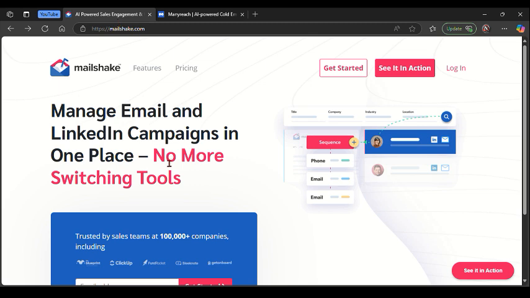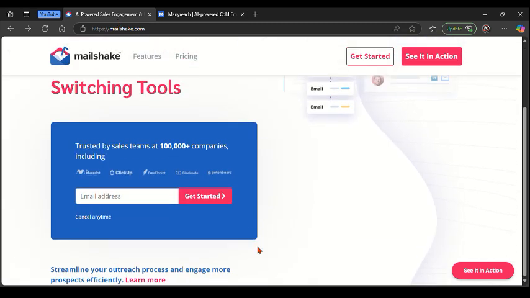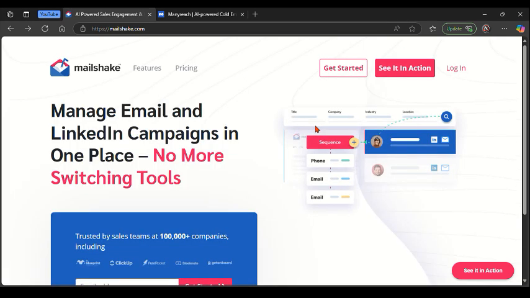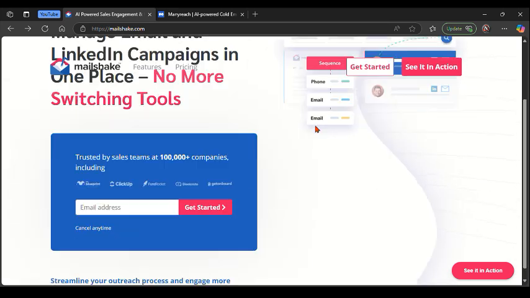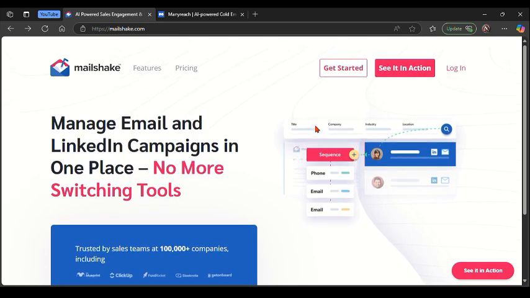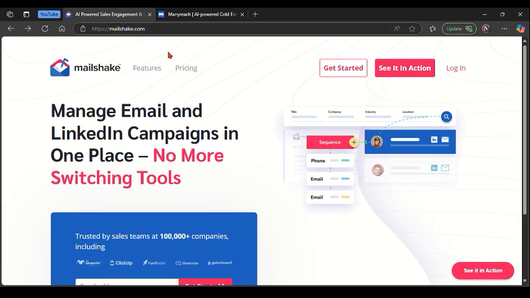And talking about what these two platforms are best at, Mailshake is best for sales teams and agency scaling with multi-touch cold outreach campaigns. On the other side, ManyReach is best for small businesses and solopreneurs wanting simple and effective cold email outreach. Then talking about the downsides of these platforms, starting with Mailshake, it has no built-in email warm-up tools and a higher cost for small teams. On the other side, talking about the weakness of ManyReach, it has fewer advanced integrations than Mailshake and also lacks multi-channel outreach, which is email only.